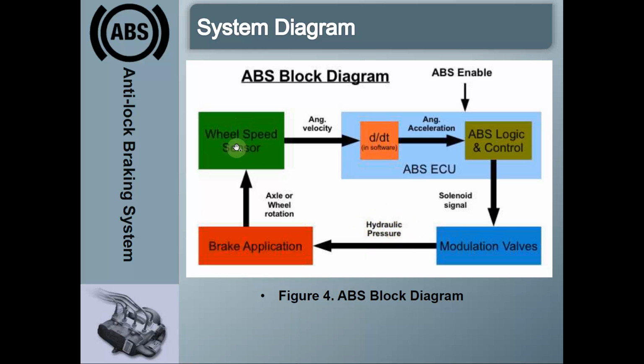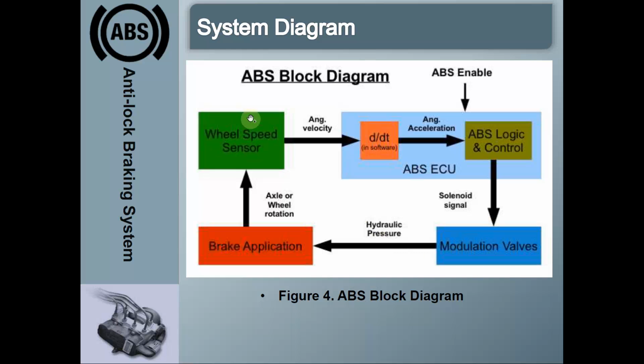If the wheel speed sensor senses that the wheel is in a locked condition, then the electronic control unit sends a signal to the modulation valves or the solenoid valves to completely close the valve so that no further brake fluid flows to the wheels.